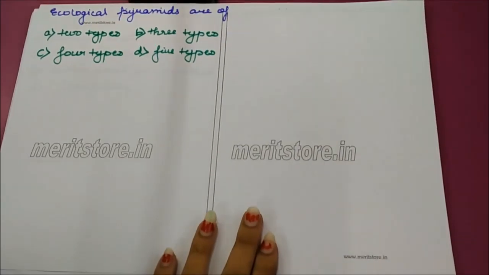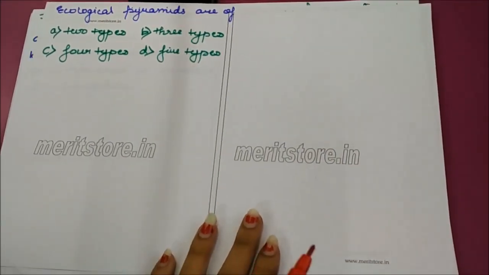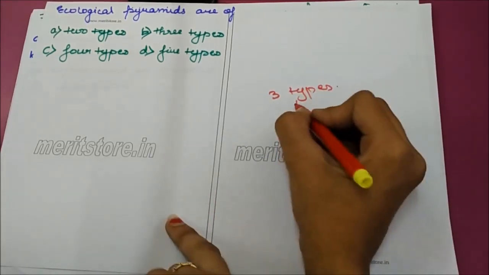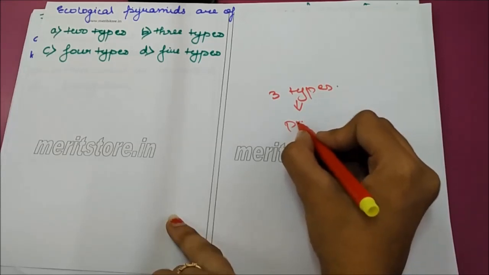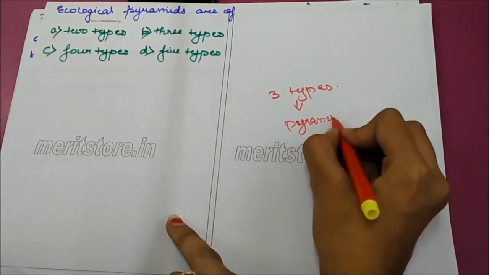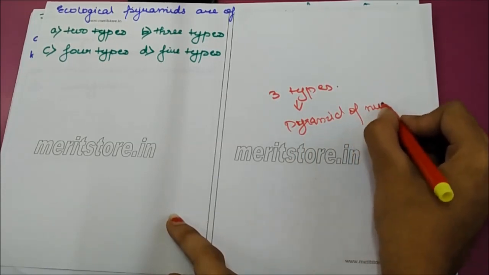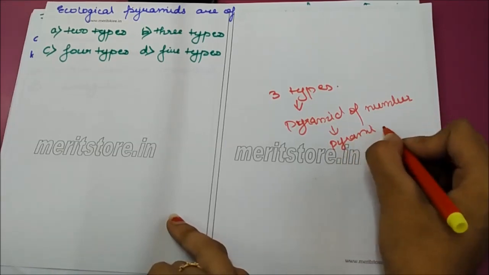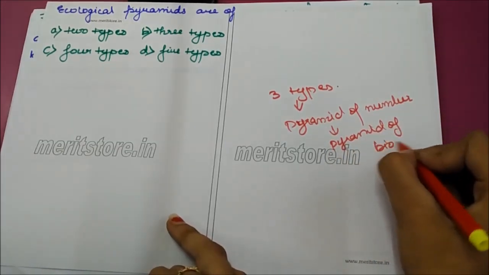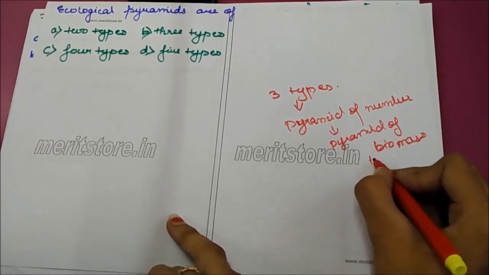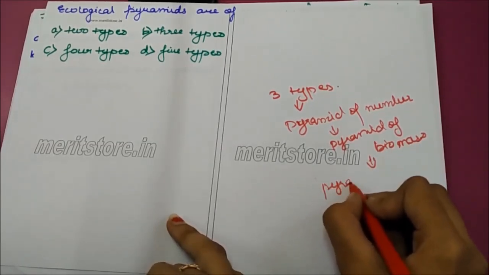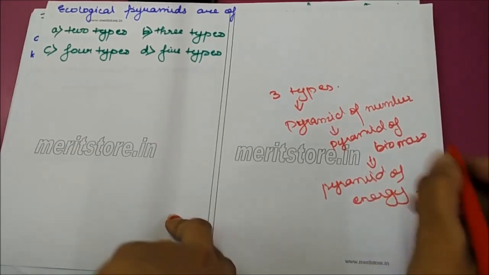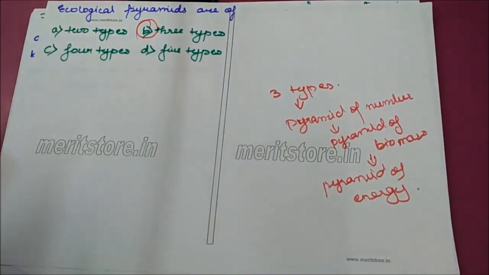Ecological pyramids are of 2 types, 3 types, 4 types, 5 types. There are 3 types of ecological pyramids. They are pyramid of number, pyramid of biomass, and pyramid of energy. Correct option is B, 3 types.